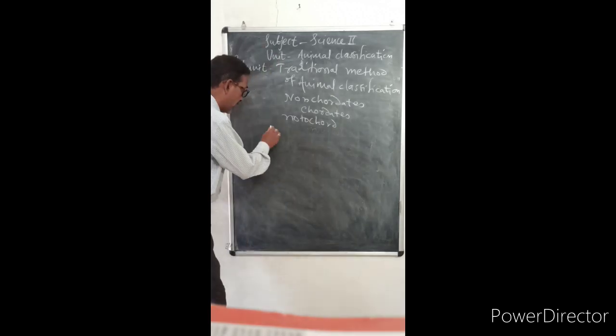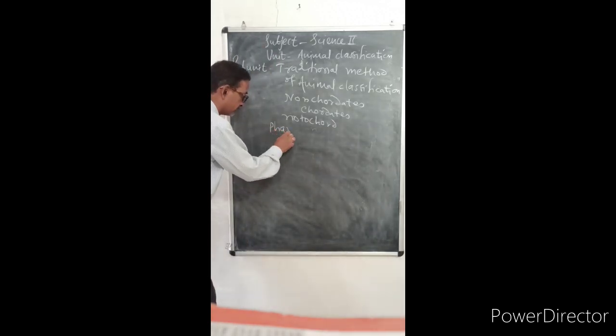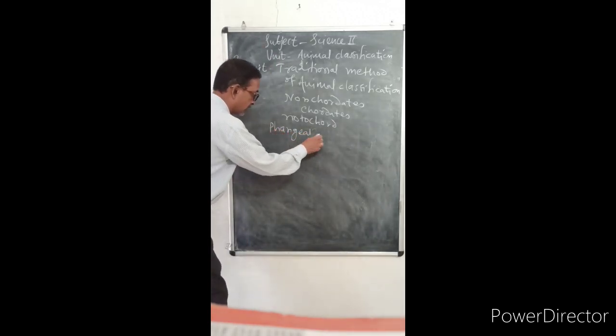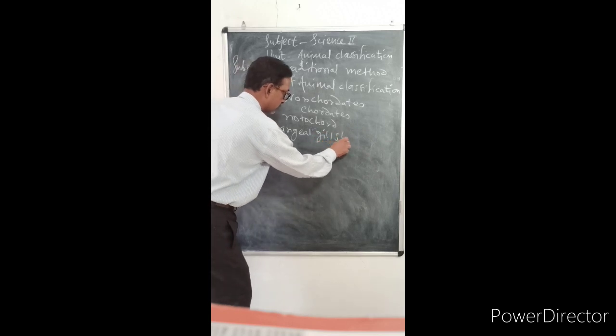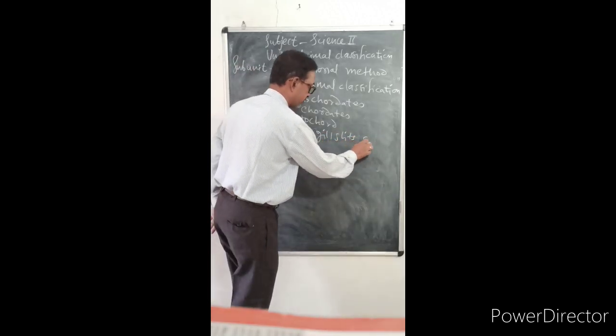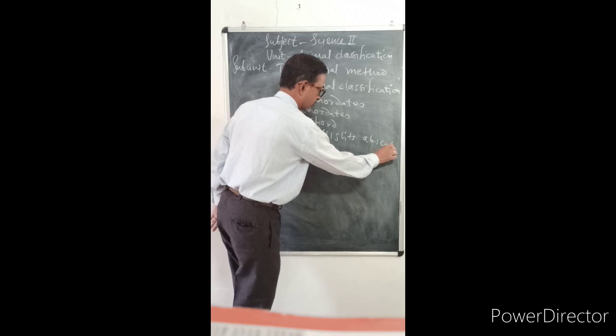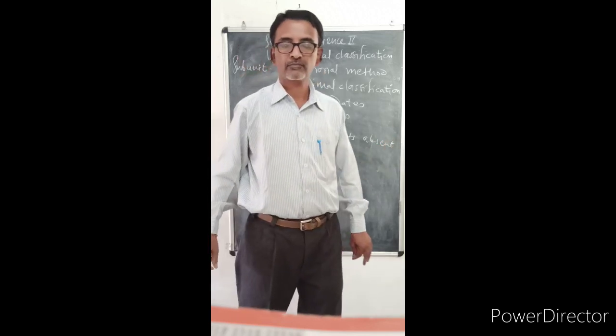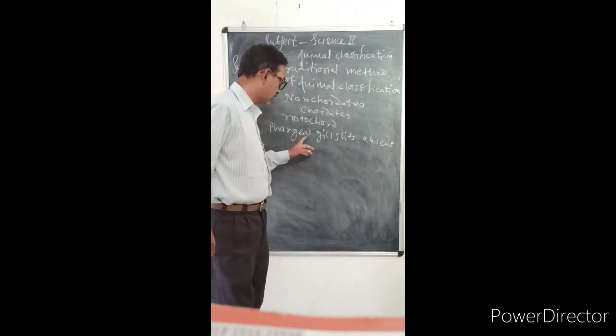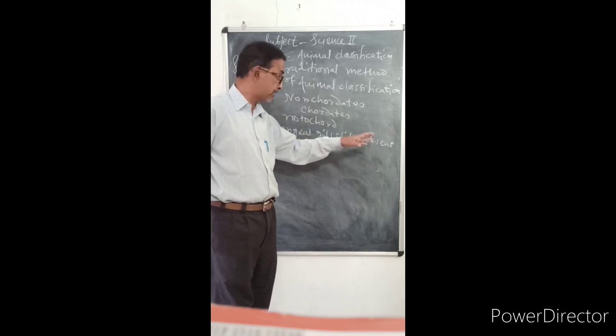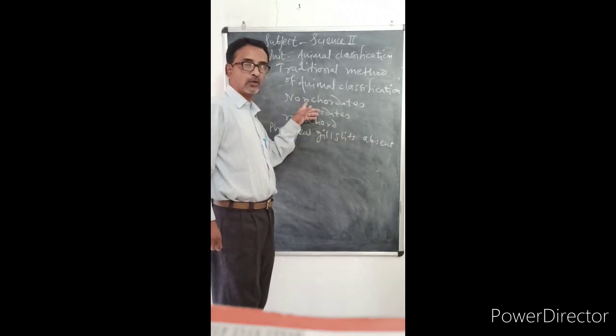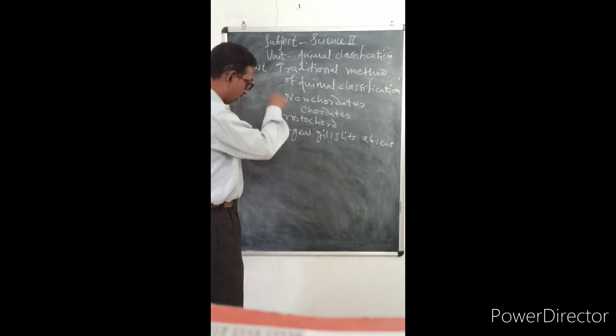Second, pharyngeal gill slits are absent for respiration. Pharyngeal gill slits are absent for respiration in which animals? Non-chordates.